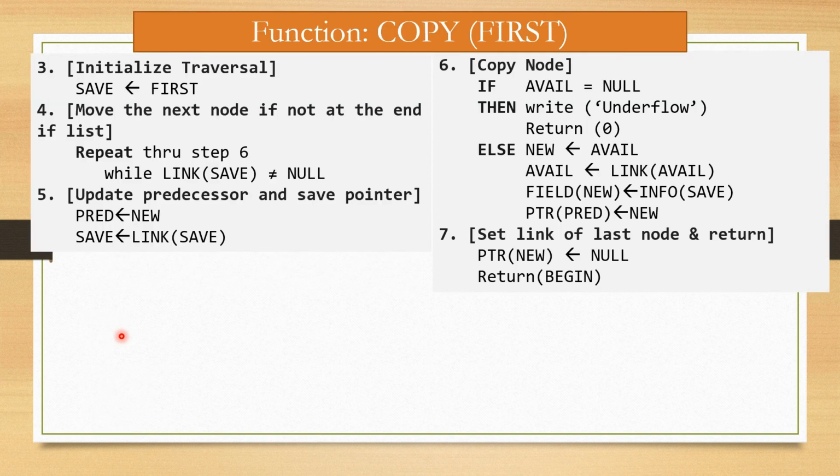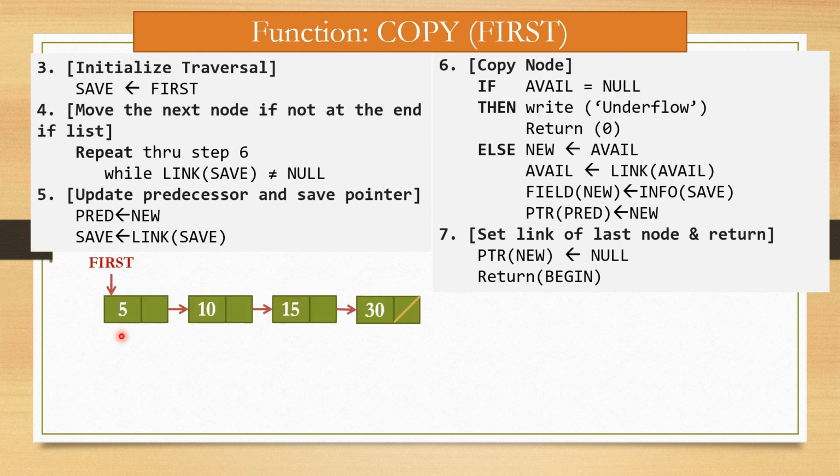Now the third step is initialize traversal. For that, first is assigned to save. Step number 4, move to the next node if not at the end of the list. Repeat through step number 6 while link of save is not null.